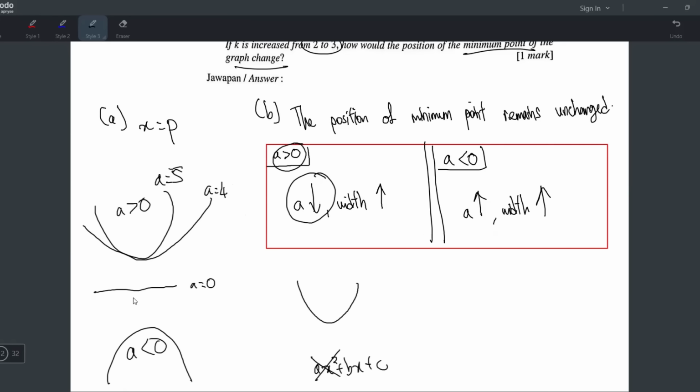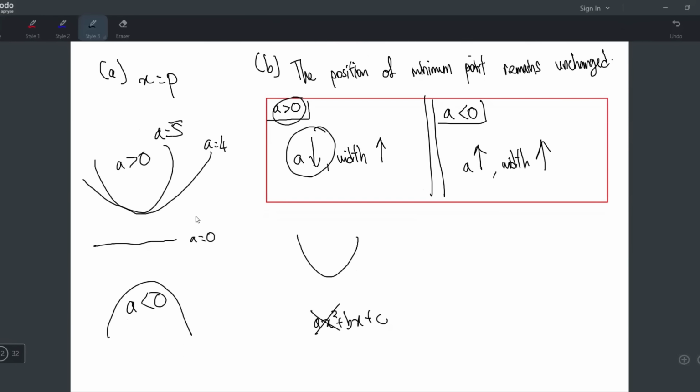But why is it the opposite for A negative? Same concept. Let's say this one is A is negative 5. Now imagine I change this to negative 6. It should be more narrow, right? Yes, because negative 6 is smaller than negative 5. And also, negative 6 is further away from 0 compared to negative 5. That's why it's much more narrow.